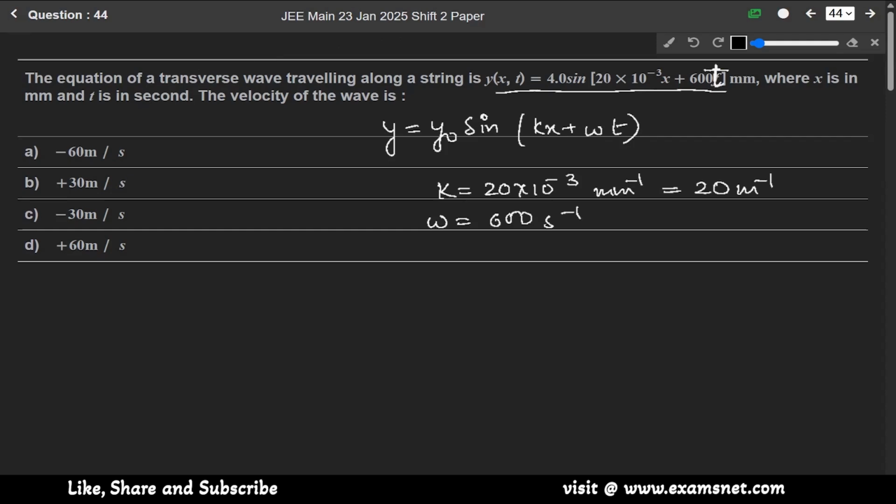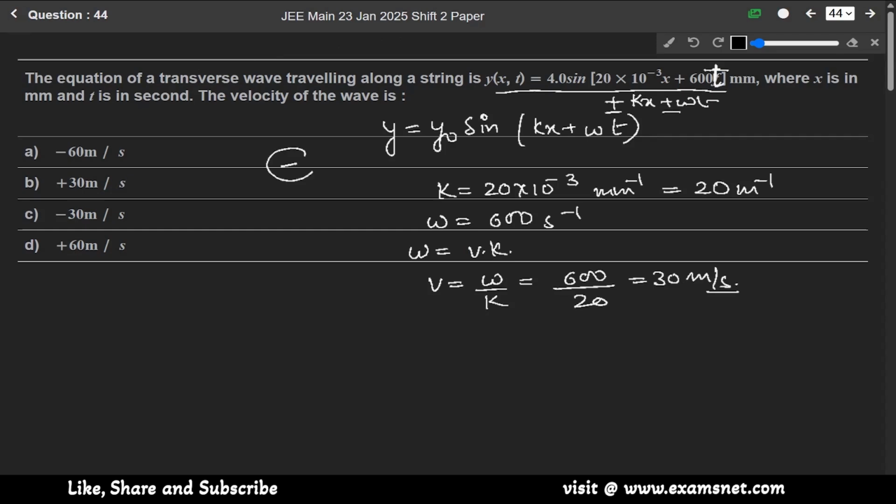We know the relation omega is equal to v into k. So from here velocity will be equal to omega by k. Omega is 600 and k is 20, so it will be 30 meter per second. And here we see that in kx plus omega t, both are plus, meaning both are in the same direction. So the sign convention will be negative, meaning velocity will be negative. So v will be minus 30 meter per second.